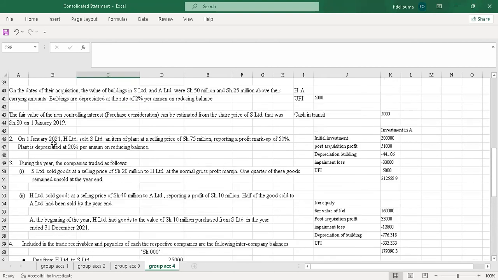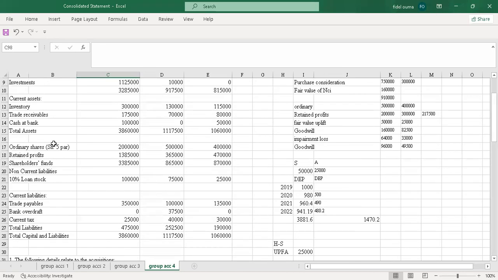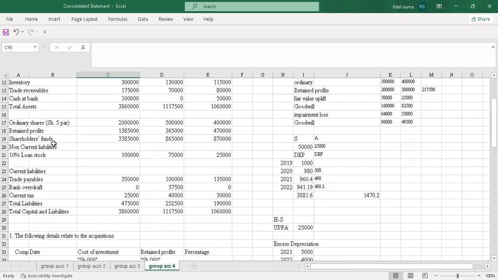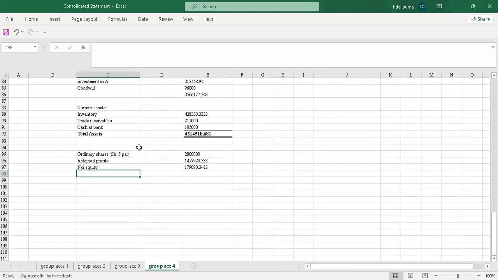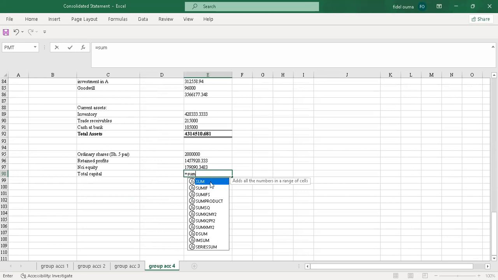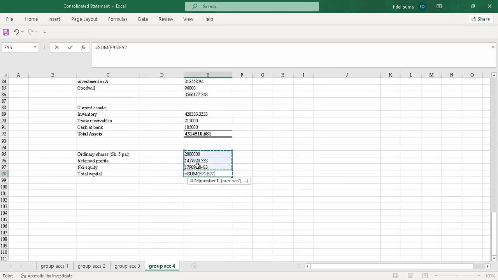Then the next thing is the total equity. So just say total capital. So sum this, equals to that. So we have the total equity. Let me just bold it.